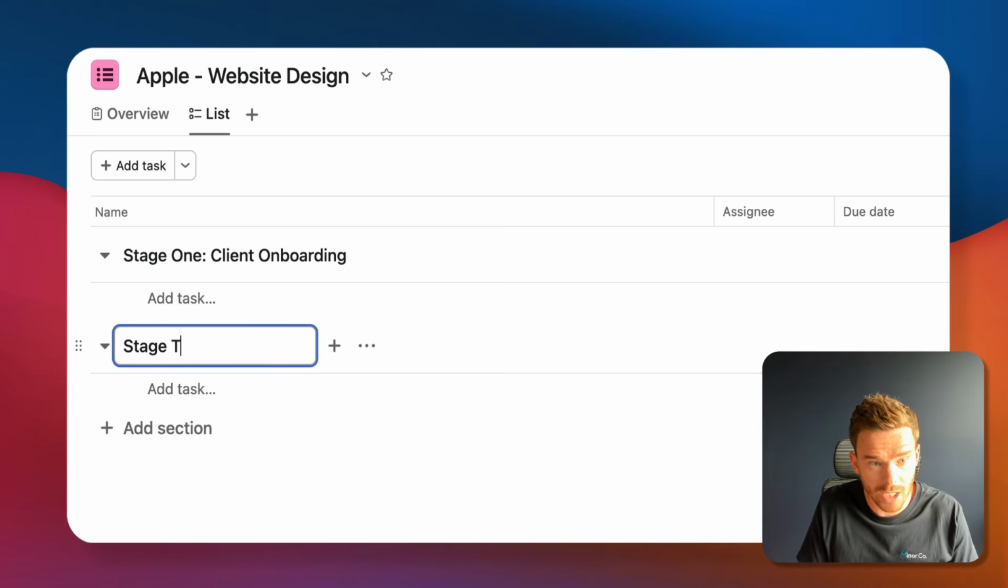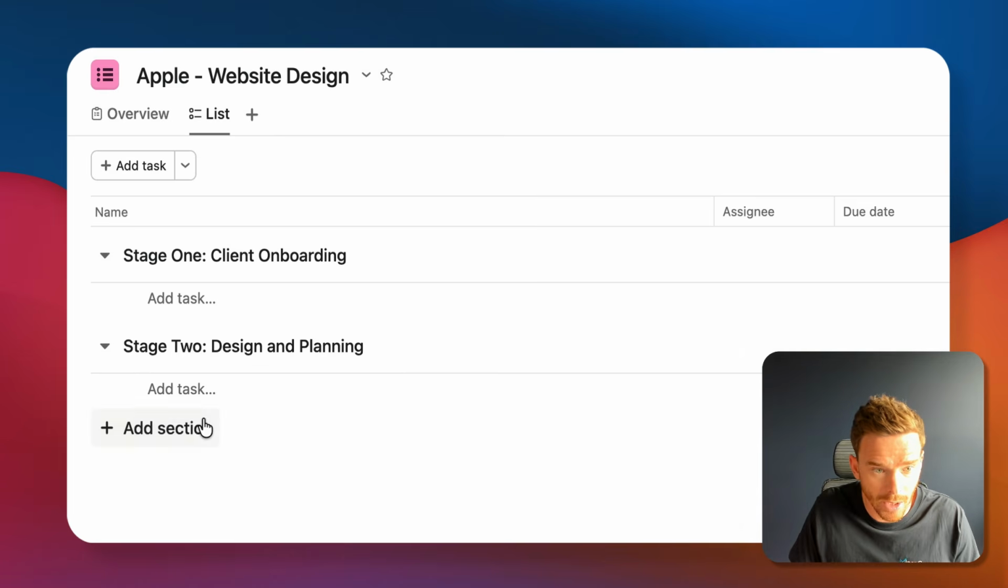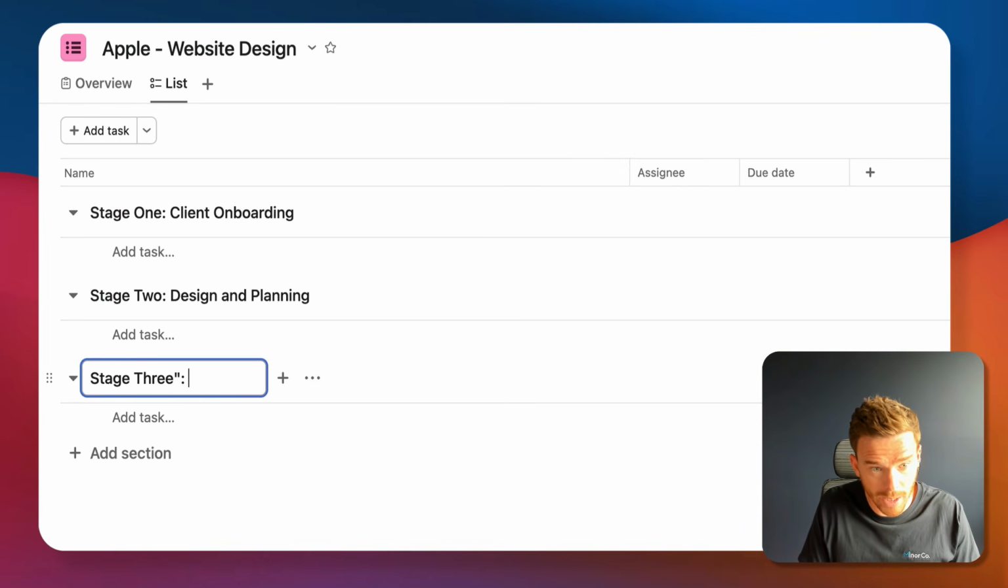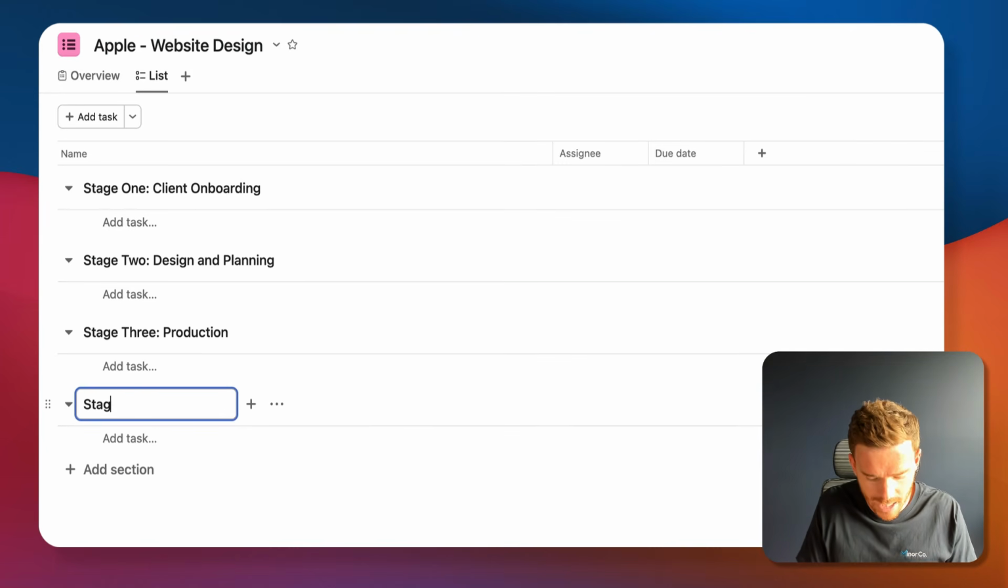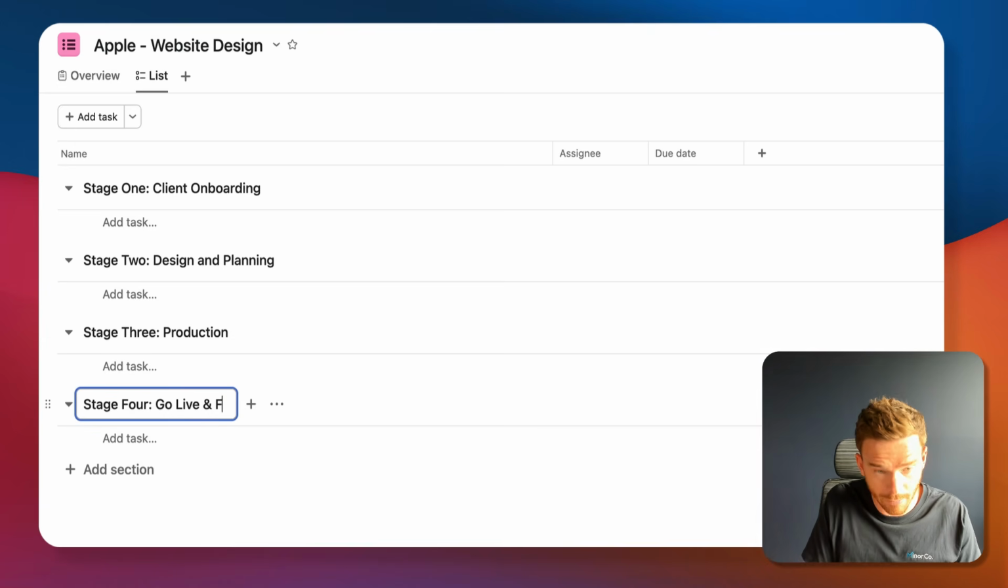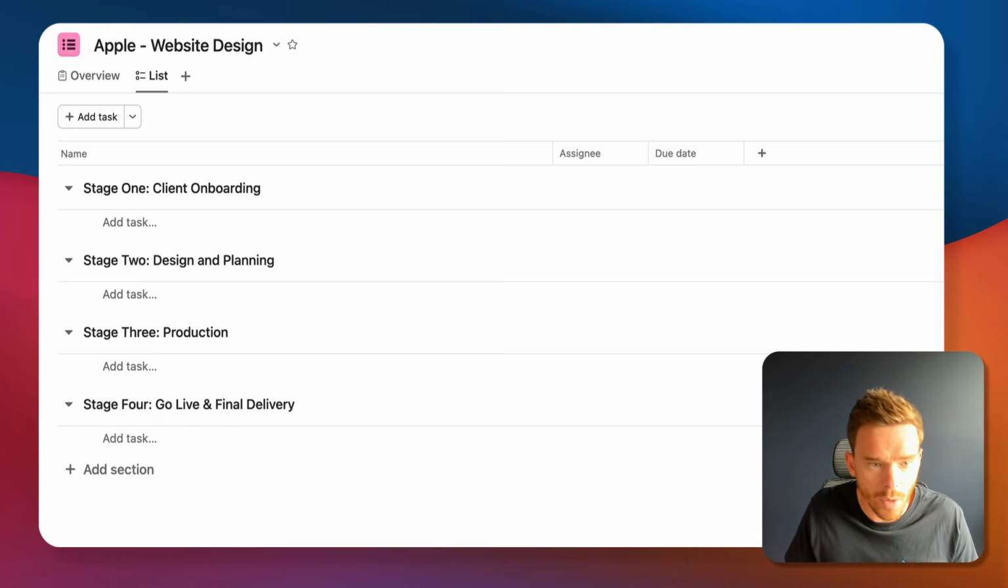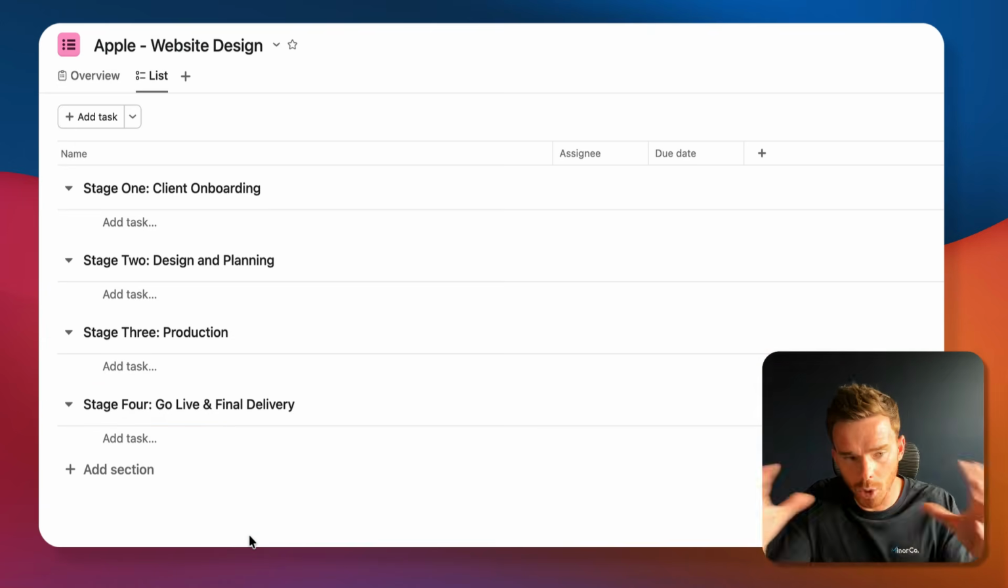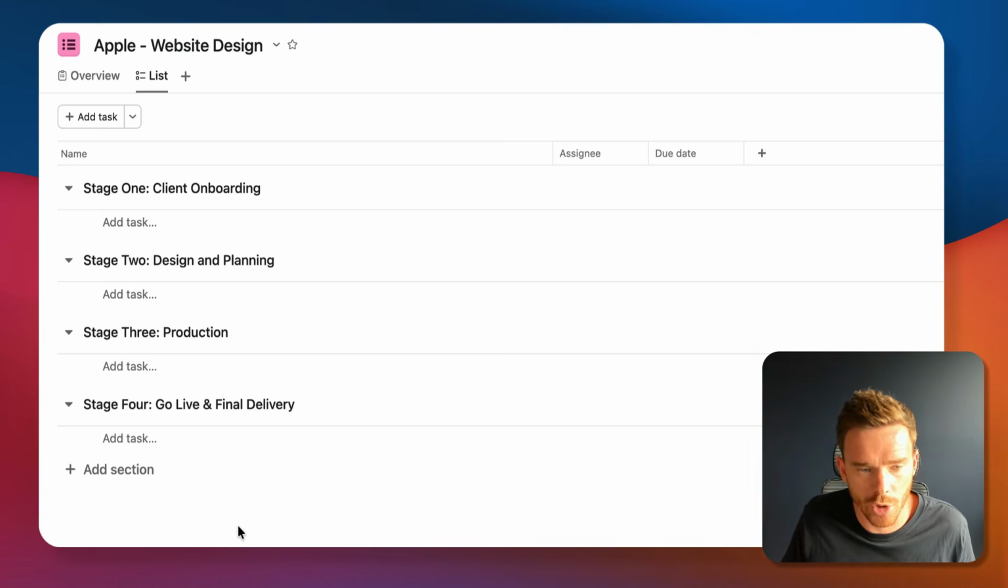We could then have stage 2, design and planning. Stage 3 would be maybe like implementation, or let's call it production. And we'd have stage 4, go live and final delivery. So those are my sections, and that's how I'm going to organize the tasks in this project.